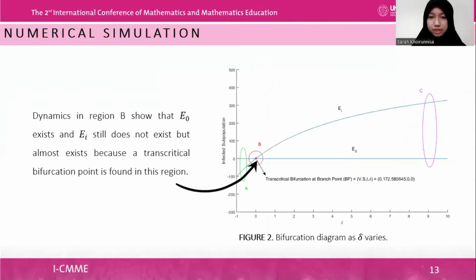Dynamics in region B show that E0 exists and EI still does not exist, but almost exists because a transcritical bifurcation point is found in this region. In region B, transcritical bifurcation occurs as delta increases until delta equals 0, which is equivalent to A equals P. The condition when virus growth rate is equal to its inhibition rate becomes the threshold of non-endemic condition, namely the minimum condition that may occur so that endemic does not appear.